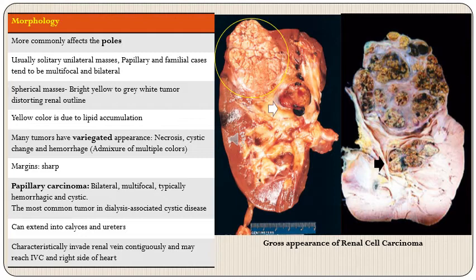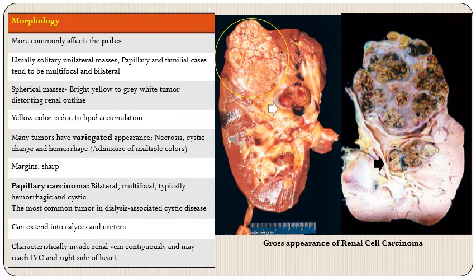Papillary carcinoma, as we have discussed just now, tends to be bilateral and multifocal, and it is typically hemorrhagic and cystic. It is the most common tumor that occurs in dialysis associated cystic disease of the kidney. These tumors can also extend into the calyces and ureters, and characteristically they involve the renal vein contiguously, so much so that they can reach the inferior vena cava and the right side of the heart in some cases.